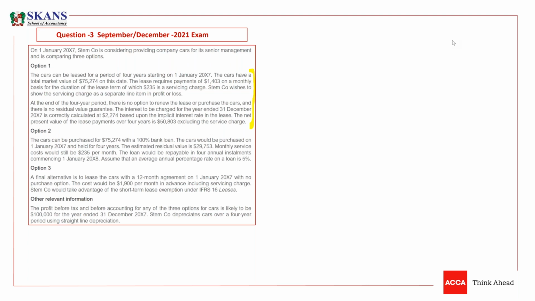The lease requires payments of 1403 on a monthly basis for the duration of the lease term, of which 235 is a servicing charge.